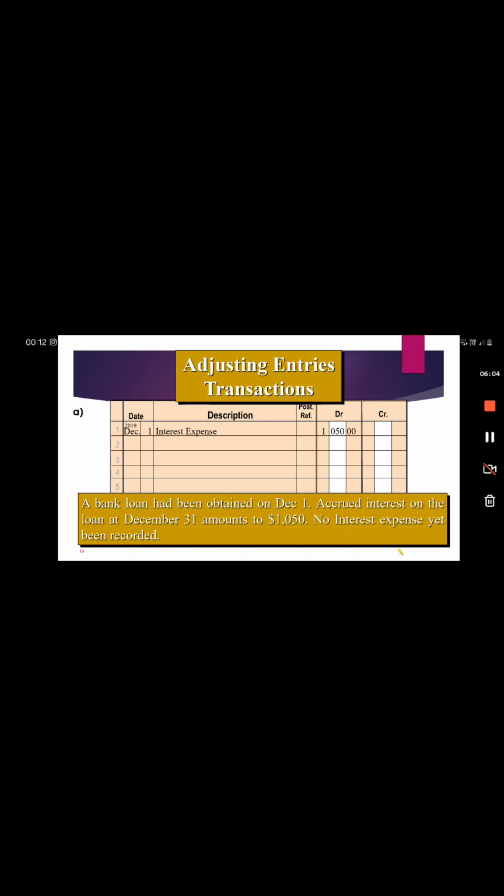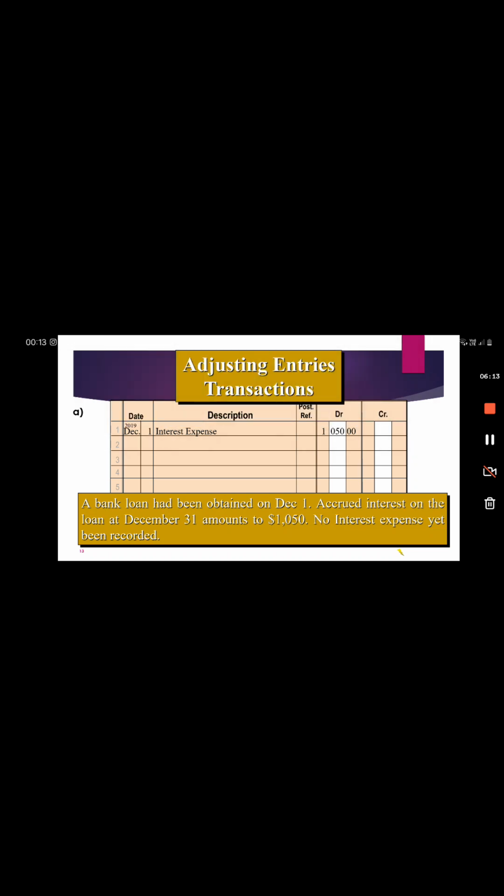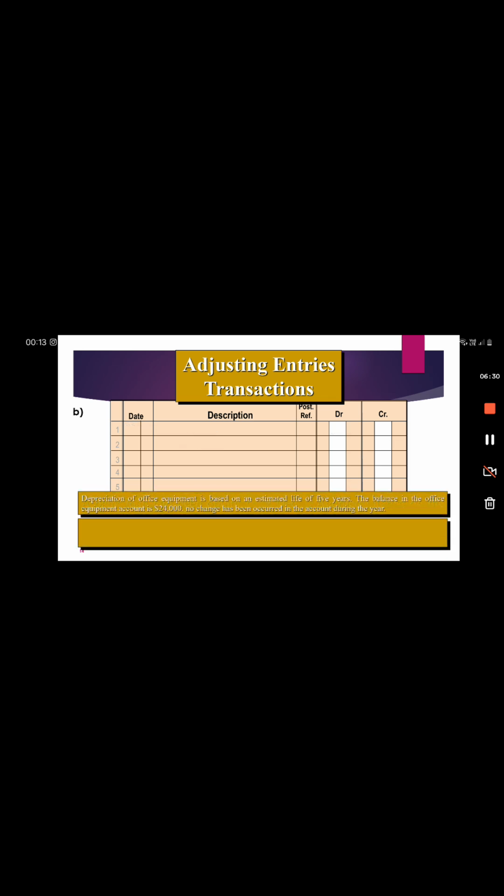Now, the bank loan had been obtained on December 1st. Accrued interest on the loan at December 31st amounts to 1050, and no interest expense has yet been recorded. Here our interest expense would be debited and our interest payable amount would be credited.